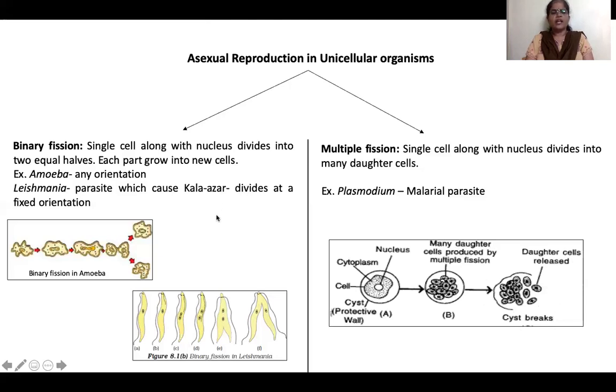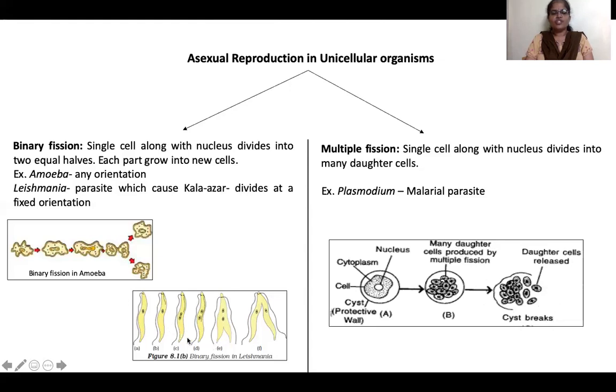That parasite is inside our body, and this is the structure of the parasite Leishmania. Here, division occurs at a particular, fixed orientation. The tip of the organism divides and division occurs only at this angle. It cannot happen at any angle. In amoeba the division is not fixed, whereas here division happens at a fixed orientation.